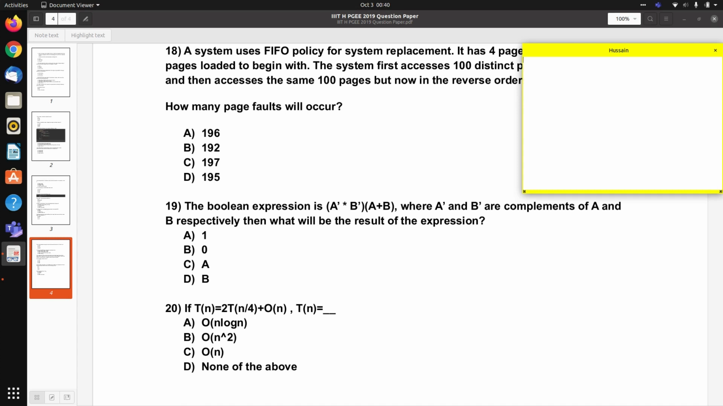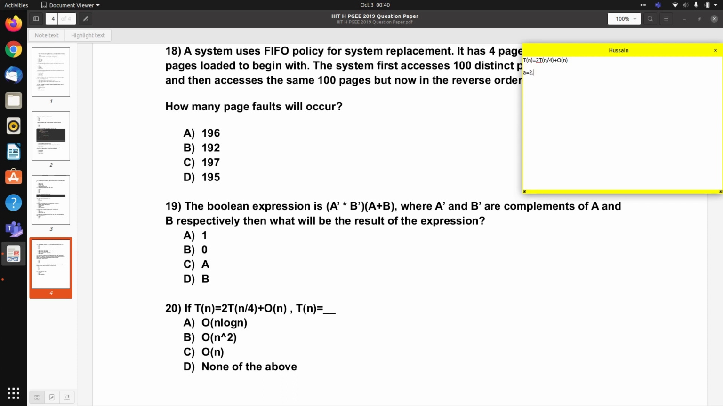Okay, let's move on to the last question for this part. Can we apply the Master's theorem here? Yes, we can apply the Master's theorem. Which case does it fall in?